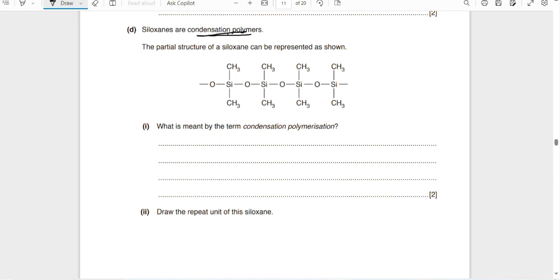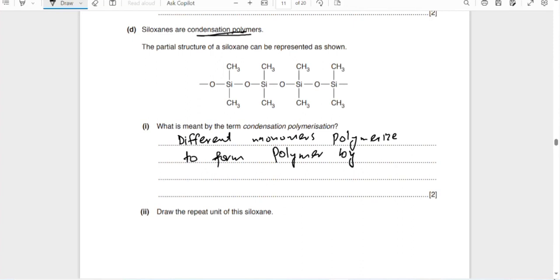It is a type of polymerization in which different monomers polymerize to form a polymer by release of a small molecule.